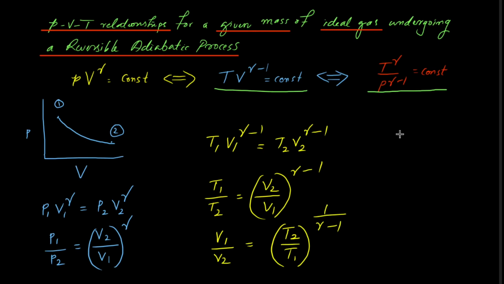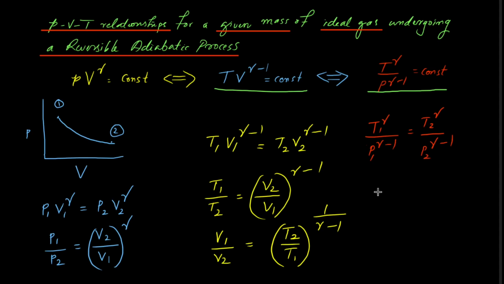Coming to the third equation, we have T1 raised to gamma divided by P1 raised to gamma minus 1 equal to T2 raised to gamma divided by P2 raised to gamma minus 1.